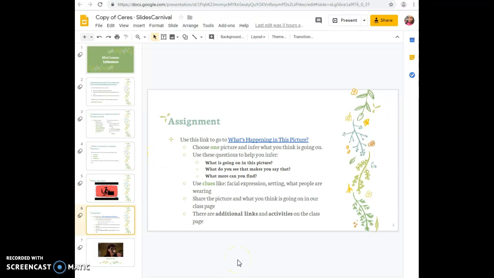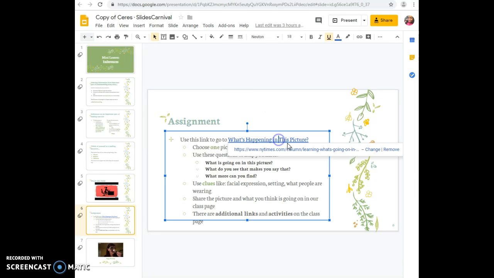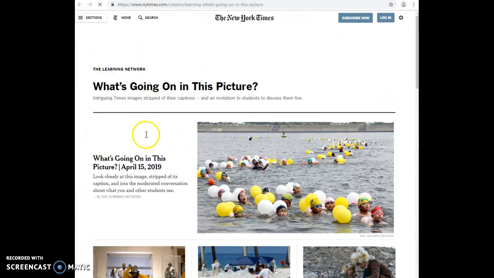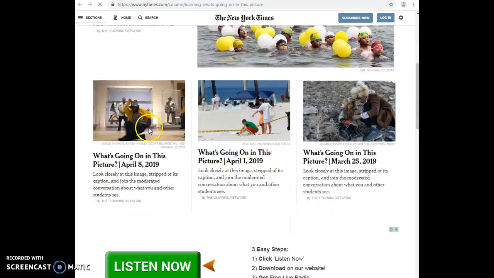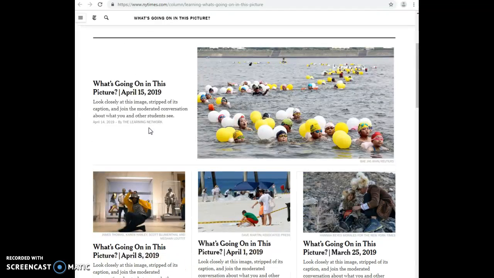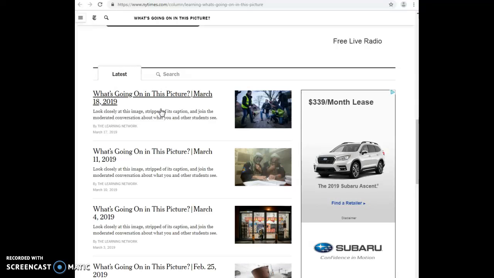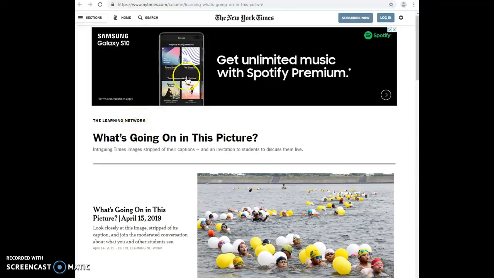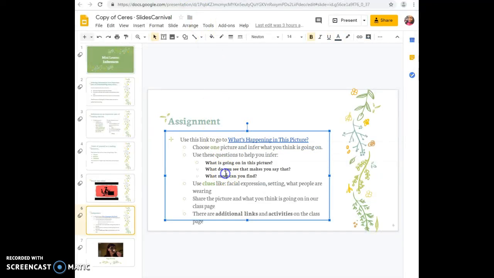I found this really cool resource called What's Happening in This Picture that's provided by the New York Times. So it was cool to be able to make my students aware of this resource and get them looking at informative websites like the New York Times. The assignment was to just pick a picture from the archive that they have here, look at it. They don't have captions, and then go through these questions to help them infer what they think is going on in the picture.